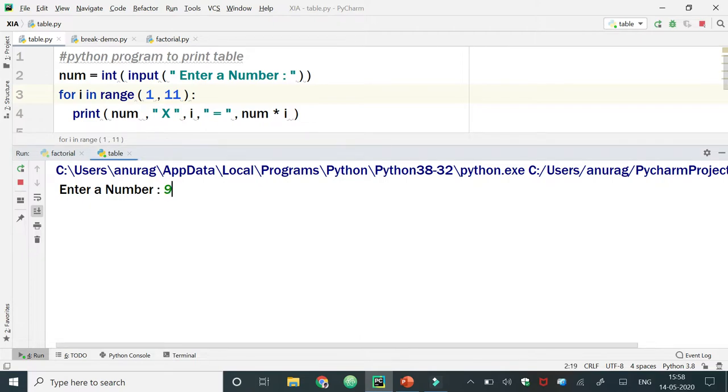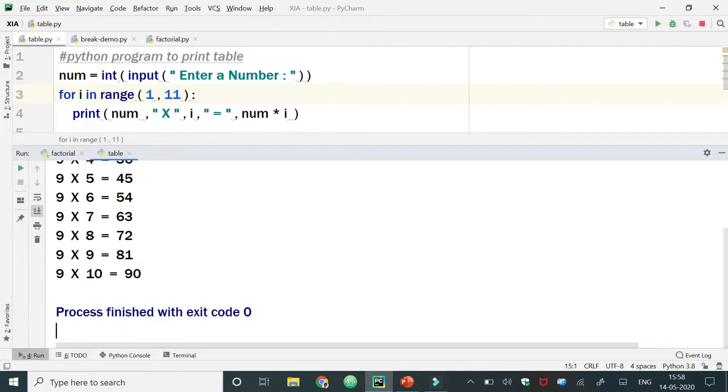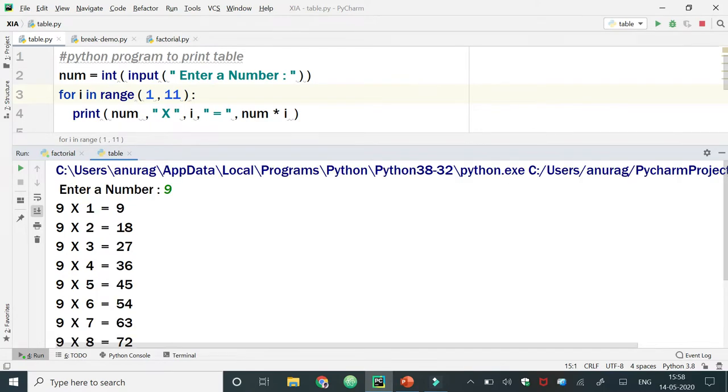Suppose I enter the value 9. It will produce the result of the mathematical table. The first time, the value of i will be 1. Here num is 9, which we have entered. This cross symbol, because it is in double quotes, will appear as it is in the output. Then i has the value 1, and this equal to sign will appear as it is in the output because it is in double quotes. Then num into i, where num is 9 and i is 1. So 9 into 1 is 9.